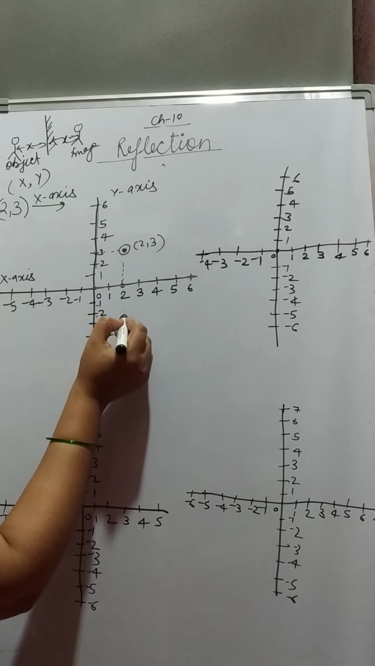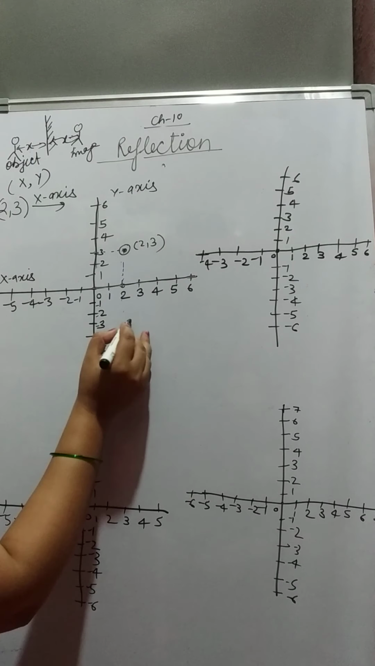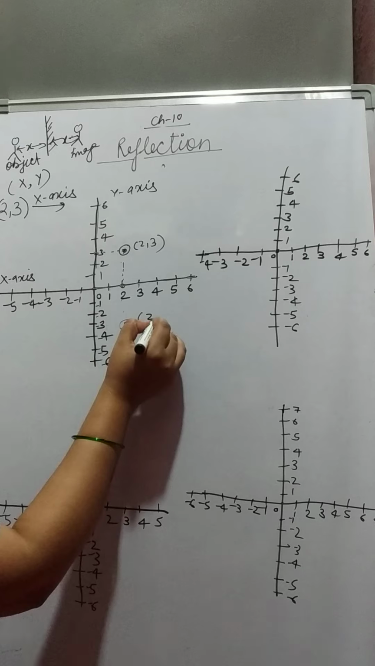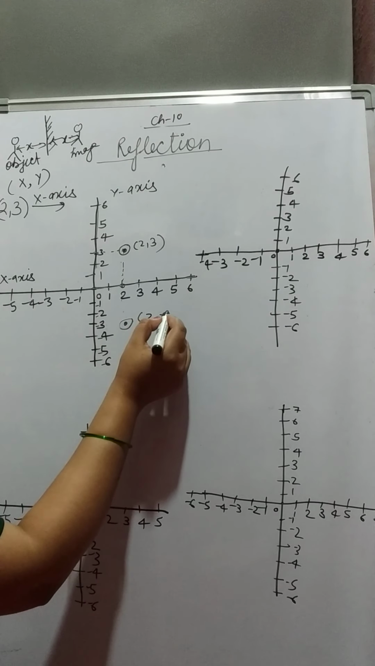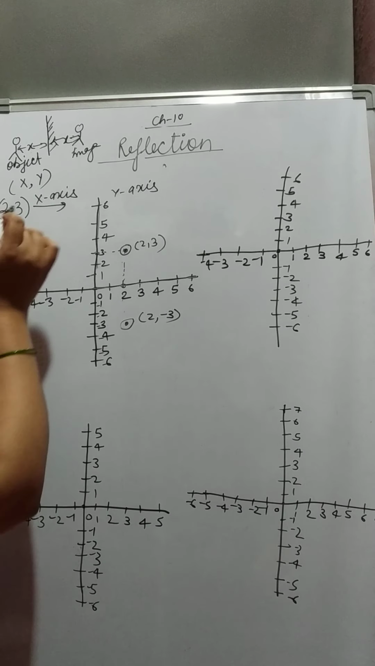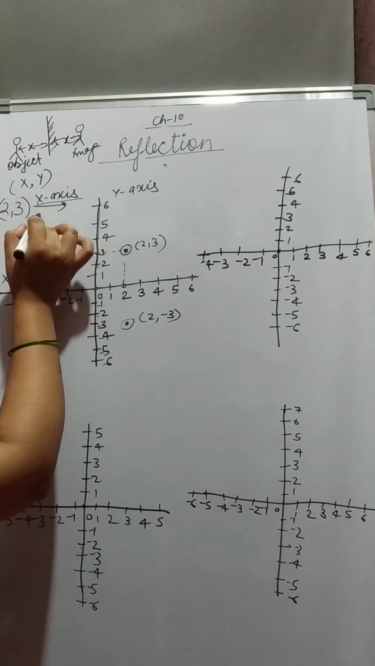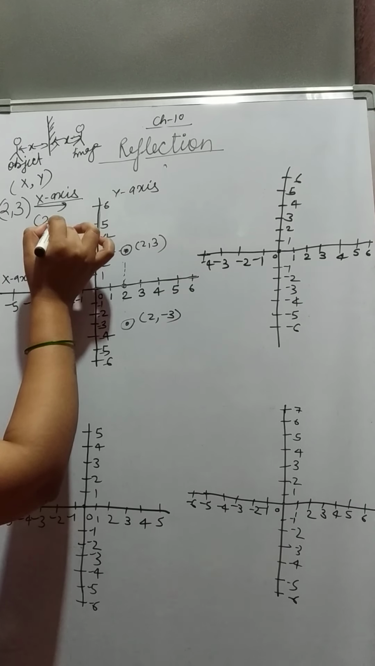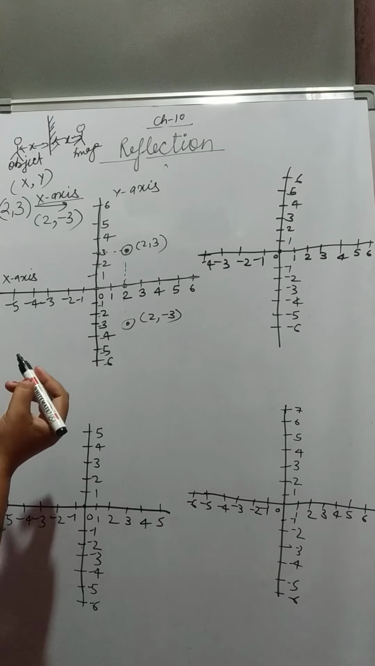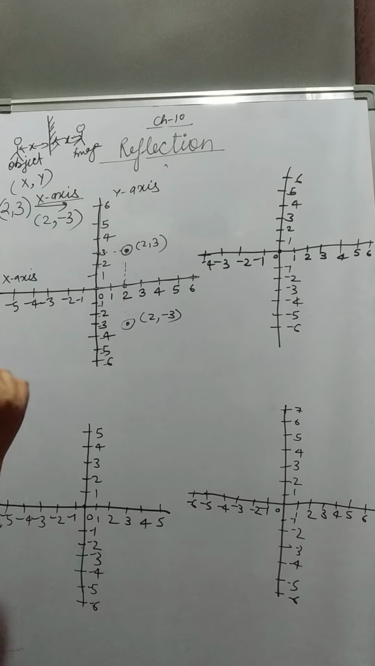So 1, 2, 3. This is the image. When we write its coordinate, then the coordinate of x will remain the same, but the sign of the coordinate of y will be changed. So we have a simple formula. When we reflect any coordinate on the x-axis, then the x coordinate remains the same, but the sign of the y coordinate changes. Next we have reflection on the y-axis.